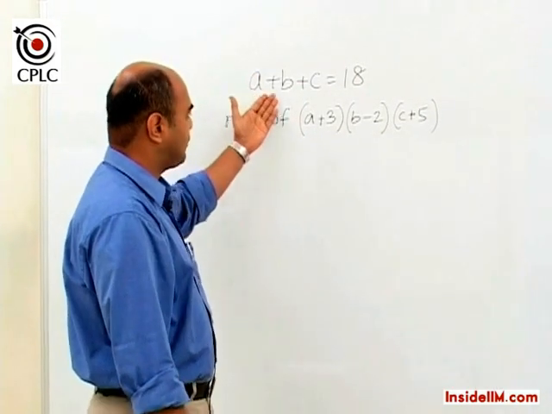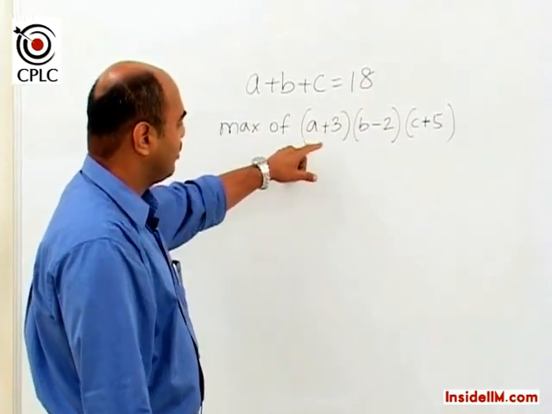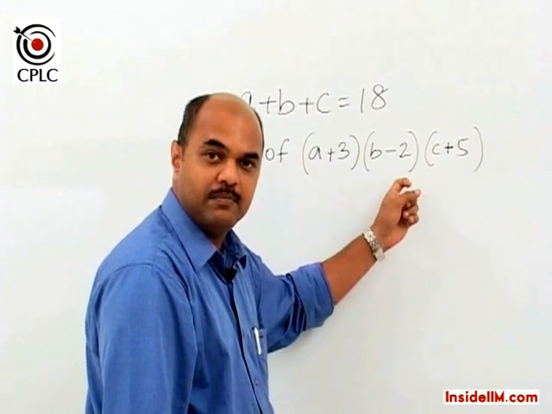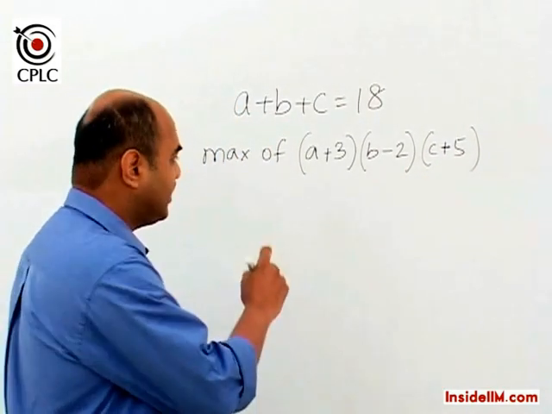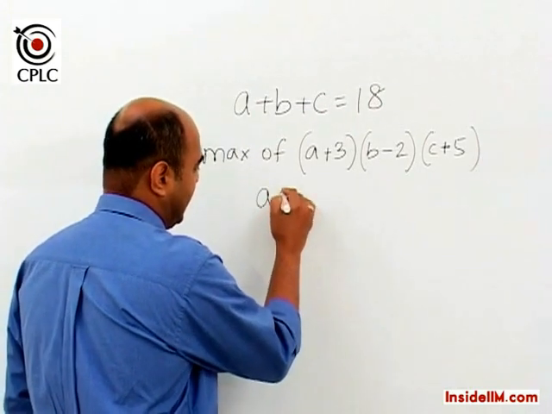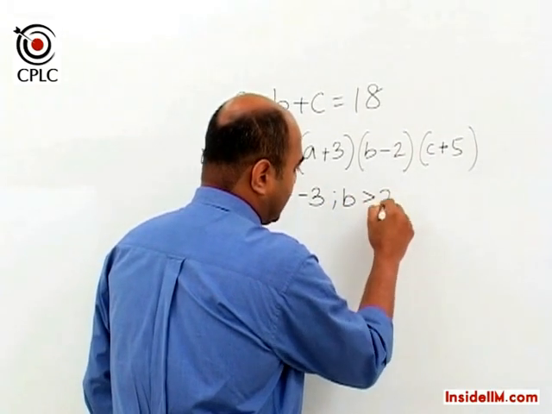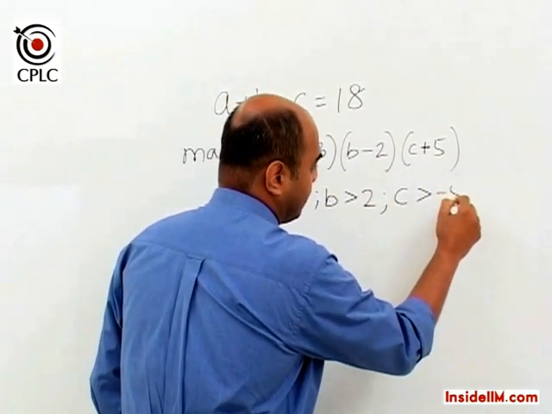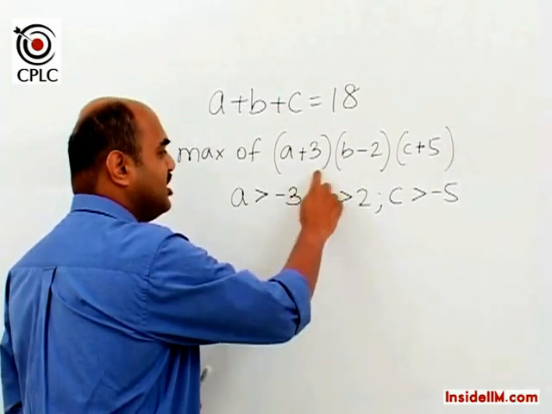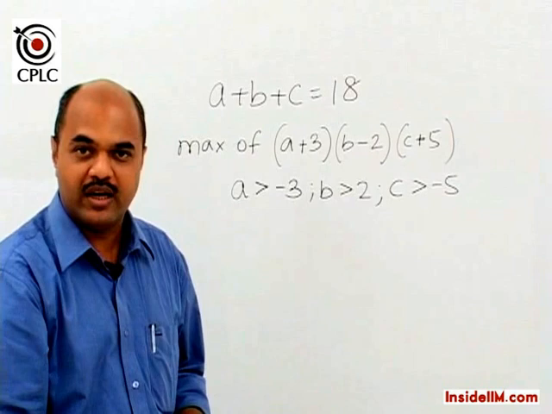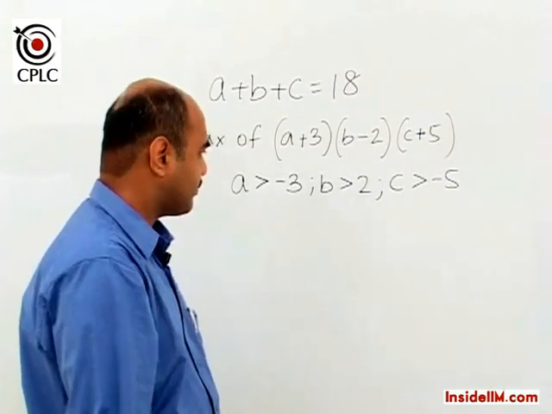Suppose it's mentioned that A plus B plus C is equal to 18, and now we want to find the maximum of A plus 3 multiplied by B minus 2 multiplied by C plus 5. Now it is important that it is also mentioned that A is greater than minus 3, B is greater than 2, and C is greater than minus 5, because when this is mentioned, we are ensuring that each bracket gives us a positive value, which we've already discussed is essential to be mentioned.